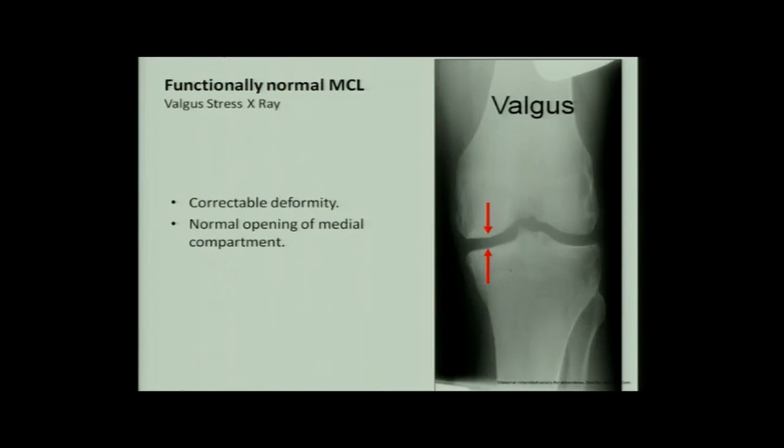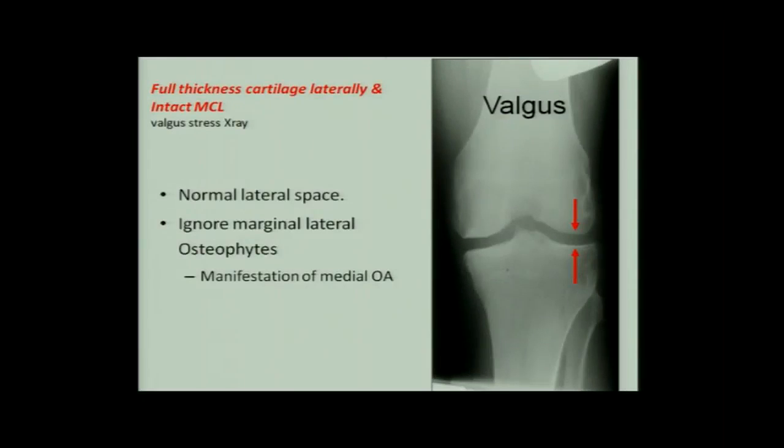So how do we decide whether the medial collateral ligament is functionally intact? By doing valgus stress X-ray, and if it opens up nicely and doesn't over open up, it is intact. How do we decide that the cartilage is intact in the lateral compartment? Again, do valgus stress X-ray, and if this joint does not collapse, the cartilage is intact.